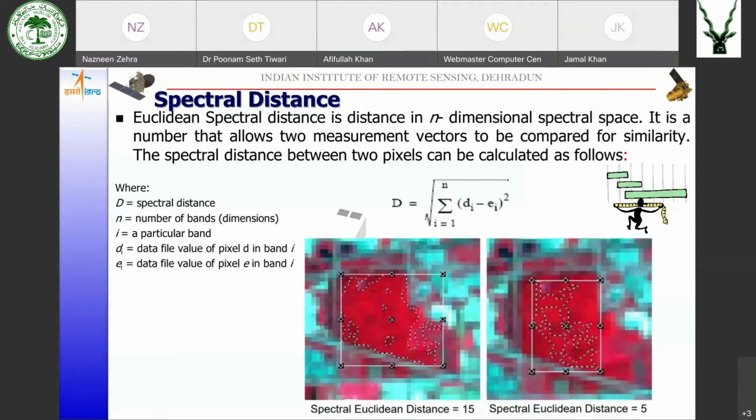When we increased the spectral distance to 15, you can see those dark red pixels are also included. So if you want very pure classes, you can take a smaller spectral distance, whereas if you want a generalized class, you can go for a larger spectral distance.